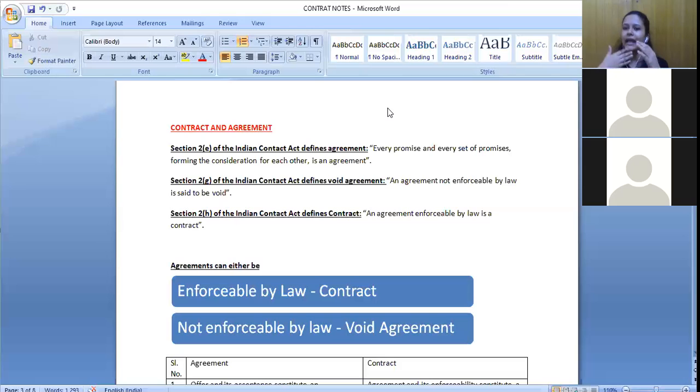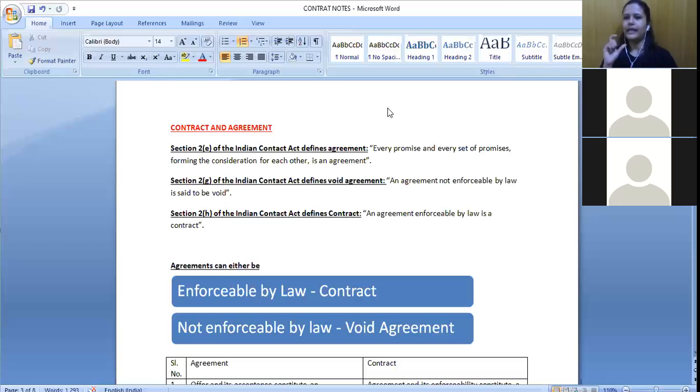So that is what I am trying to enforce within my means, but I'm not approaching legal help, right? Under law, I cannot enforce it, but within my own means, I can still try to make you perform your part. That is what they have mentioned. An agreement not enforceable by law means I cannot approach the court for enforcement of it, but within my own means, if I can somehow convince you, then I can obviously do it.